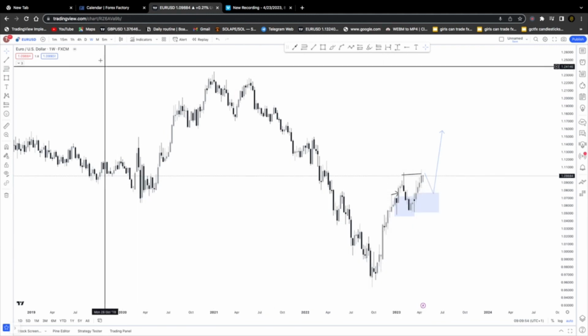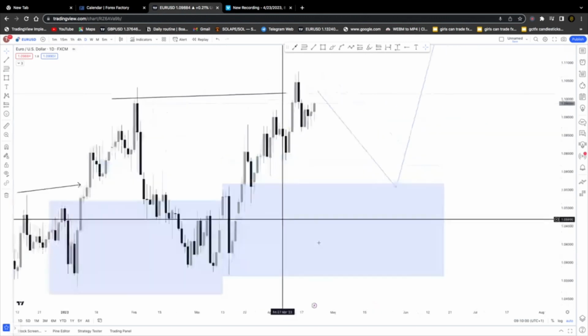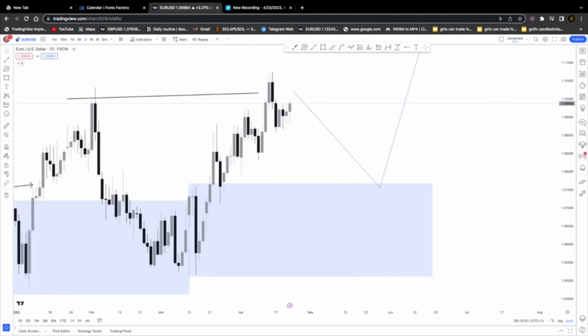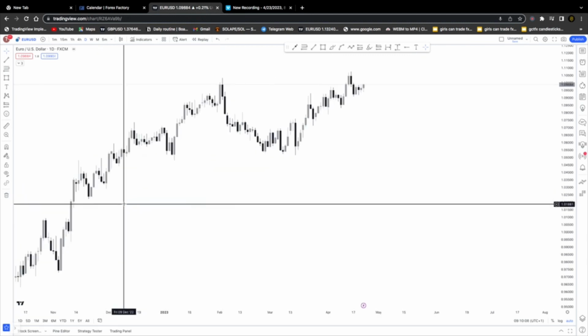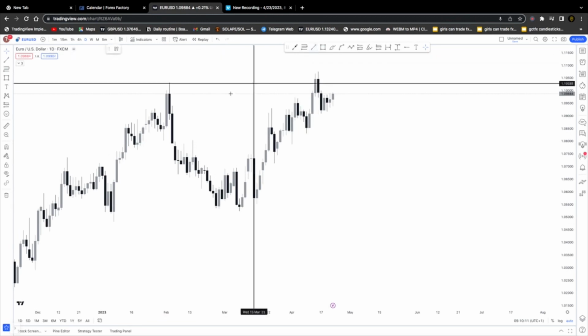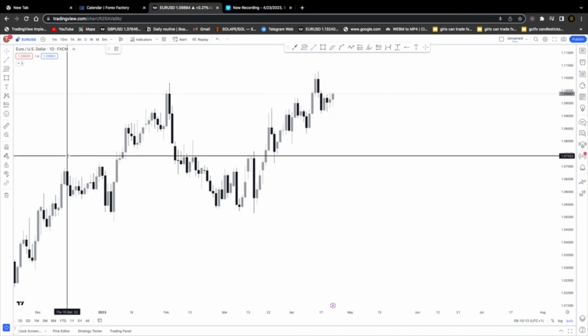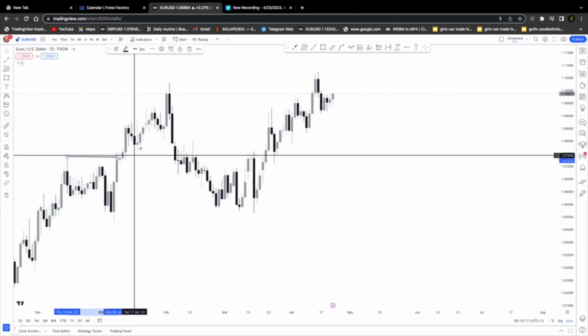On the daily time frame, we will be able to get more insight on what we are seeing on the weekly time frame. On the daily time frame, I'm going to delete the analysis that was done on the weekly time frame. So on the daily time frame, we can clearly see the market has taken out this high at this point there, where we have a break of structure to the upside at that level there.